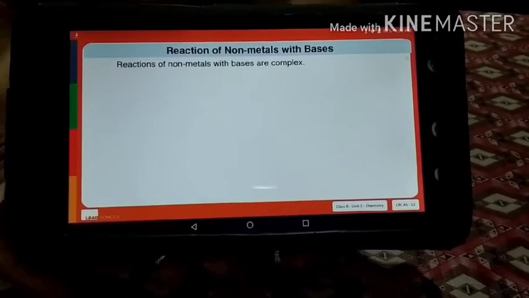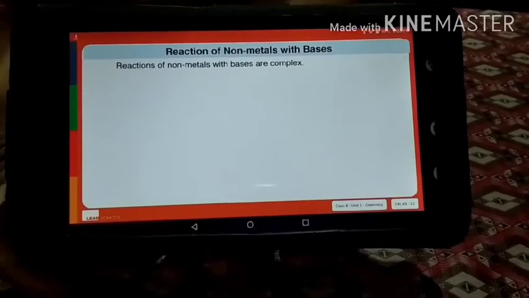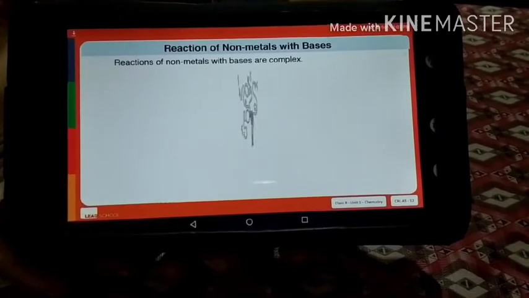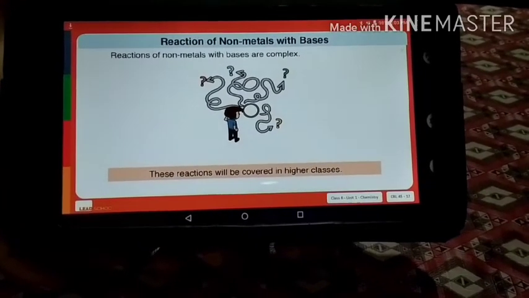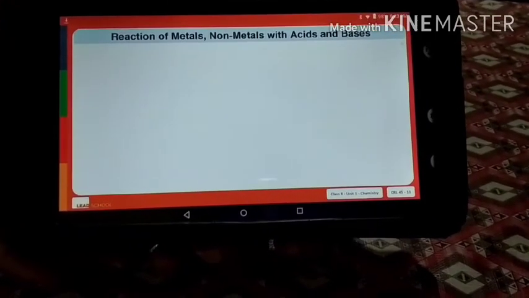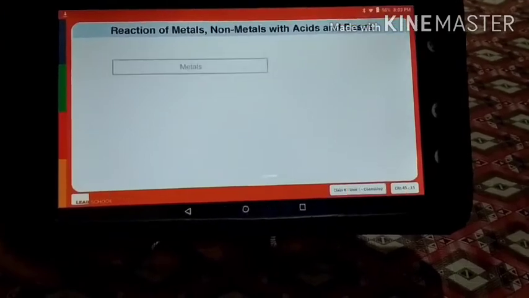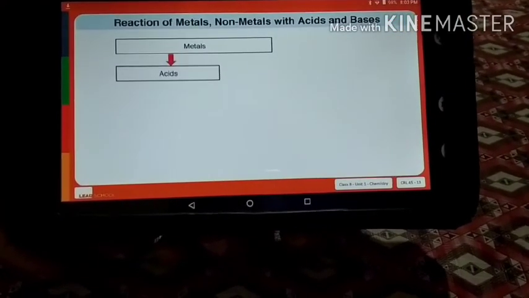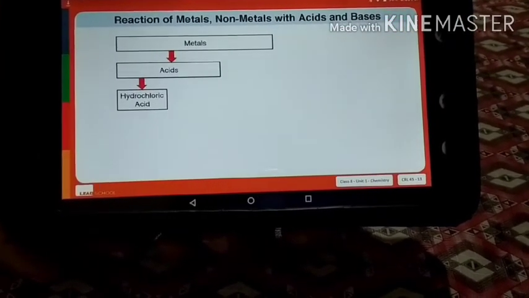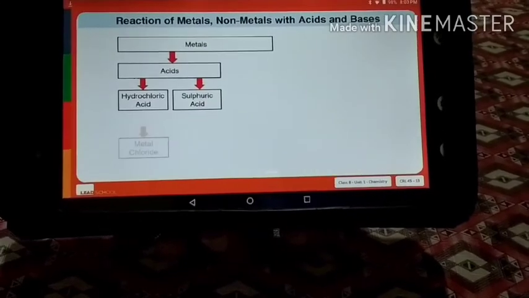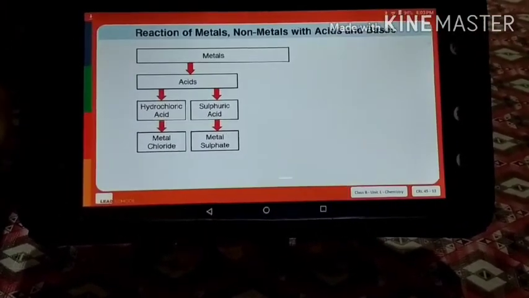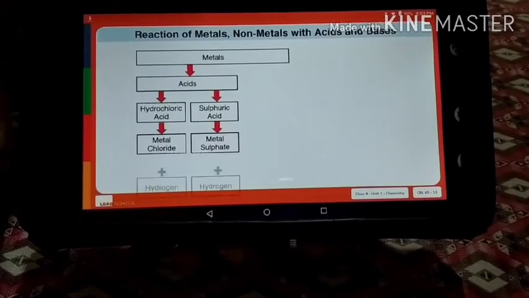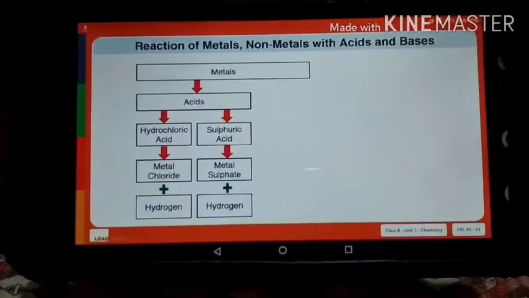The reactions of non-metals with bases are very complex. We will learn about these in higher classes. So let us summarize what we learned. Metals react with acids such as hydrochloric acid and sulfuric acid to form a metal chloride or a metal sulfate, and both the reactions release hydrogen gas.